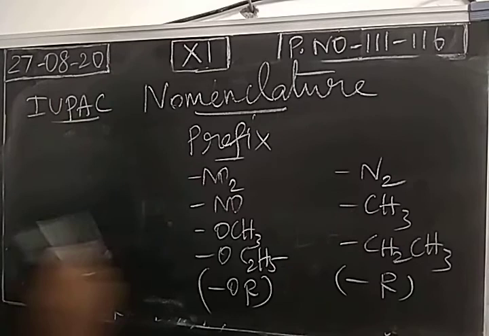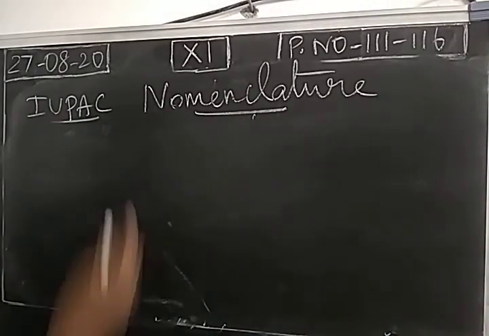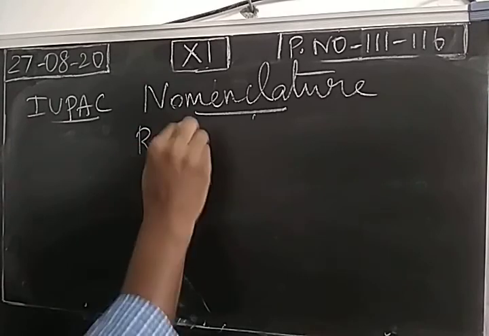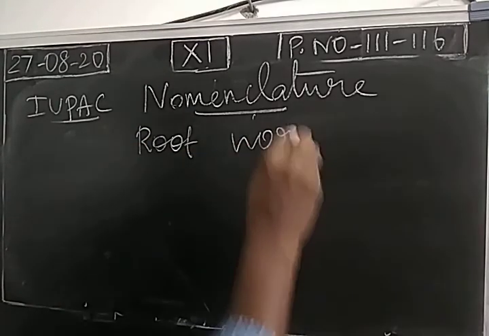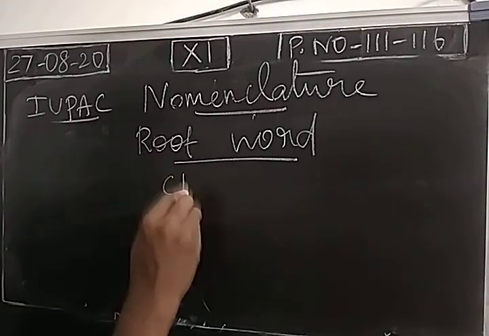Then in the formula, what is the next word? Root word. A root word means name of longest chain.